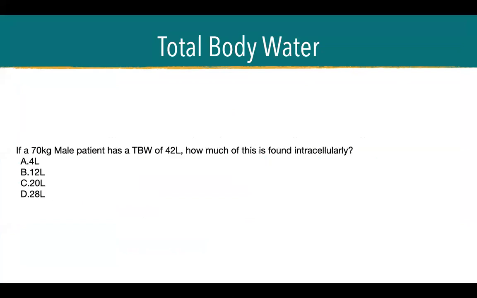If a 70-kilogram male patient has a total body water of 42 liters, how much of this is found intracellularly? Anyone? Doc, D po. 28 liters. Okay. So correct, right?